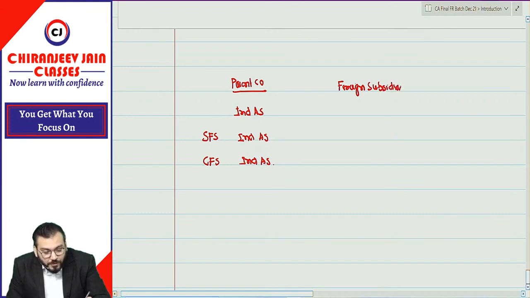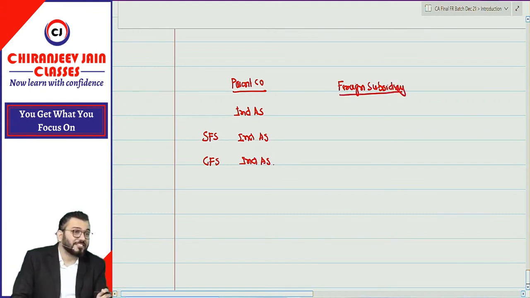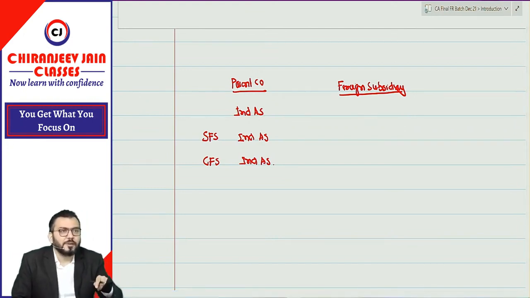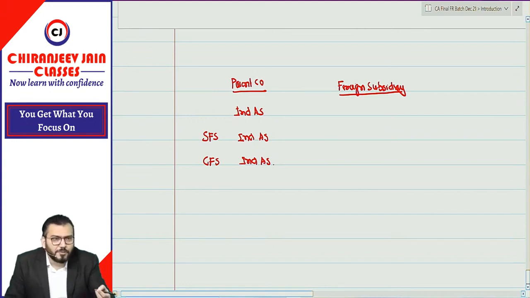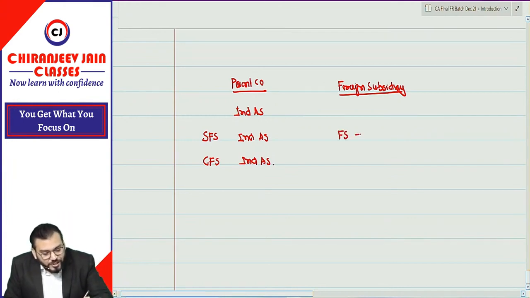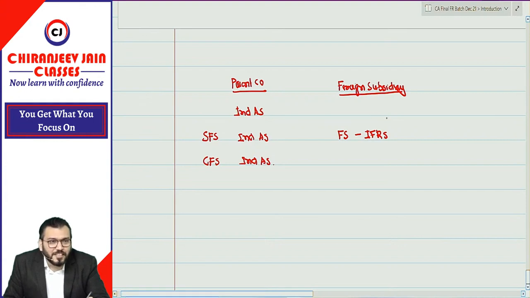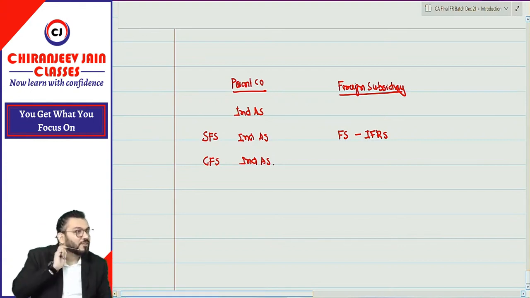Now for a foreign subsidiary, suppose this is a company in UK, then their financial statement will be based on International Accounting Standards or IFRS, meaning they are preparing their own financial statement based on IFRS, because of course for them Companies Act 2013 is not applicable, correct?